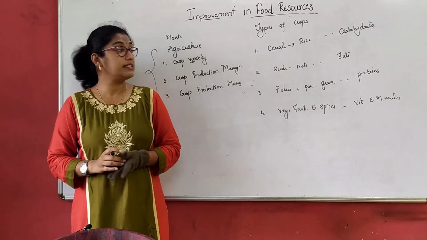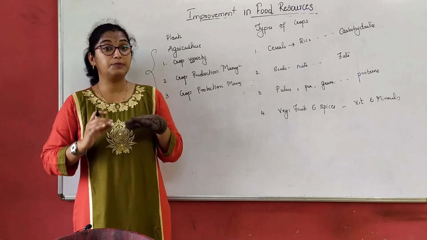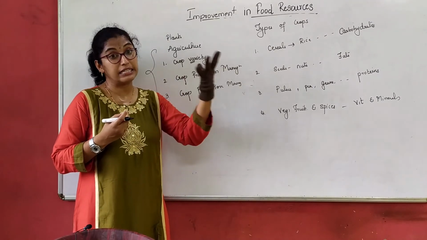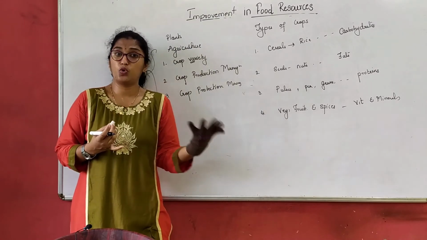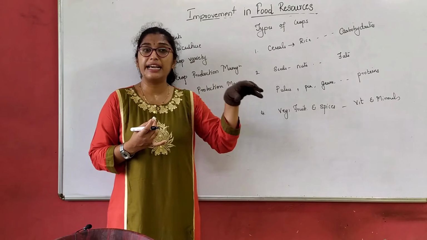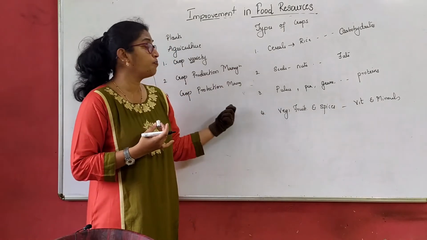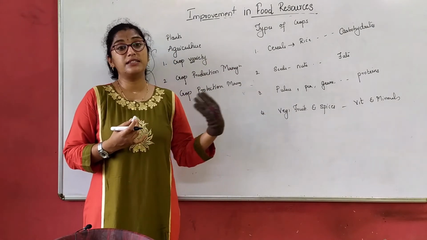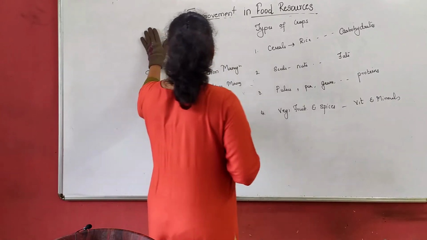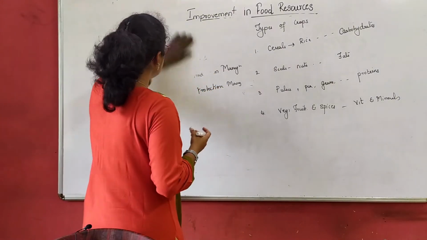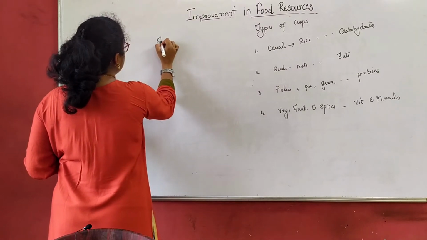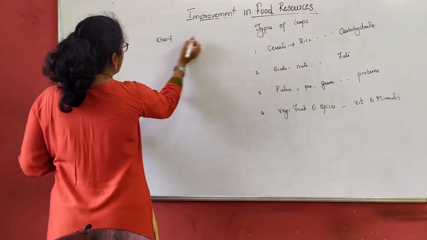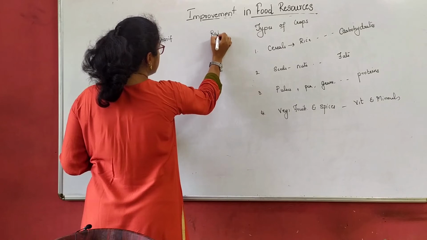Now based on the season and the crops, we classify the seasonal crops into two types. You all have studied that under social science, and some of you in science last year in 8th grade also. That is Rabi season and Kharif season. So the two seasonal crops what we grow are Kharif season and another is Rabi season.